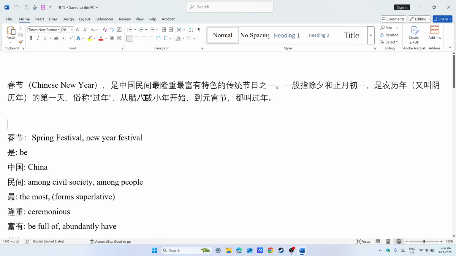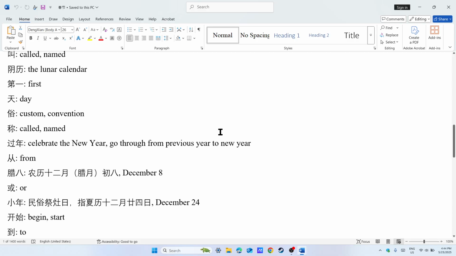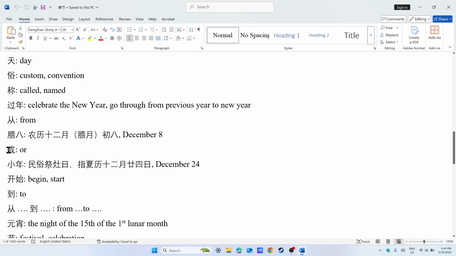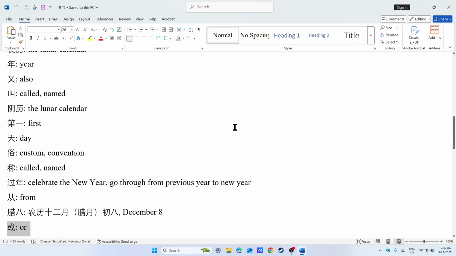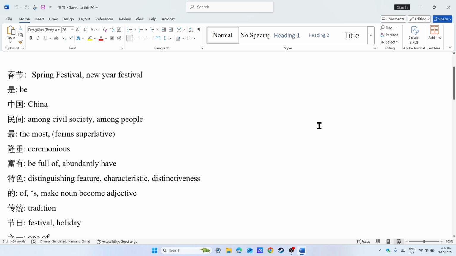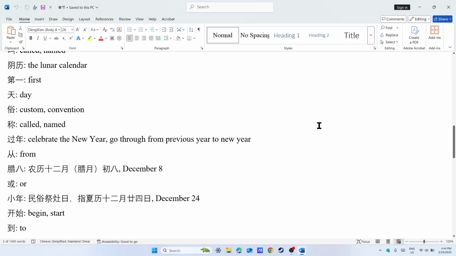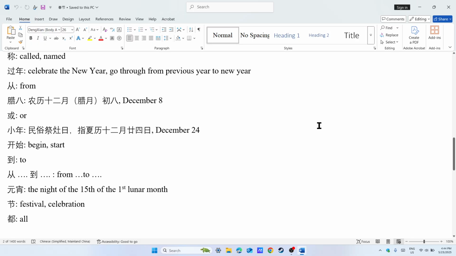And here 或 is a particle word, like a preposition. 或 means or. This is pretty easy. Or 小年. Now we look at 小年.